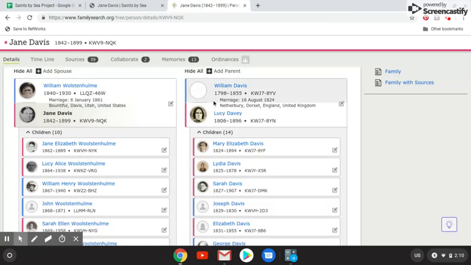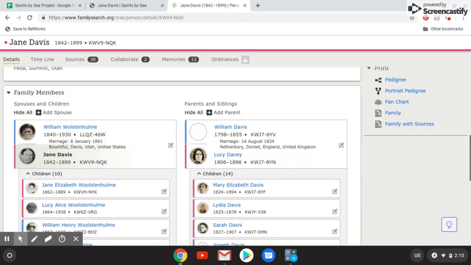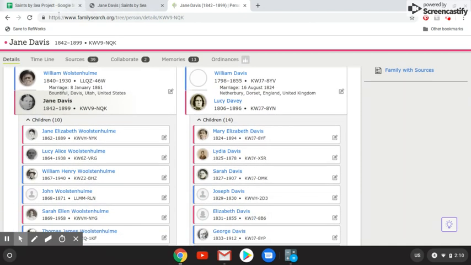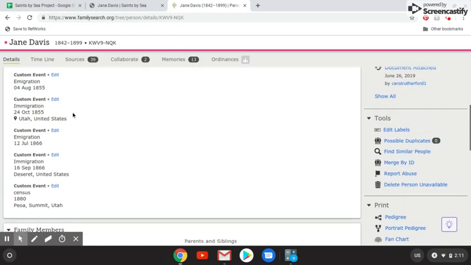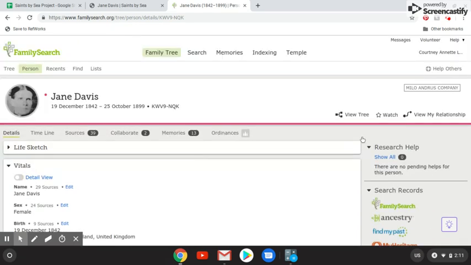Now, the thing is, if you find someone that definitely immigrated like she did, but it was not the year that it has assumed it to be on this master list, then go ahead and try and find the actual individual within Family Search. So it's listing her immigration as either 1855 or 1866, but if I look at her sources, here's an example of someone that was in a handcart company. I can click on this, take me to information about the company that she supposedly traveled with.